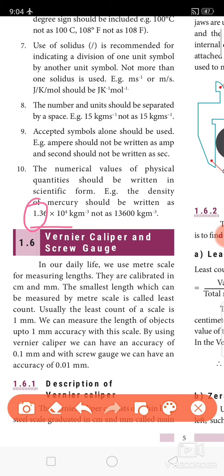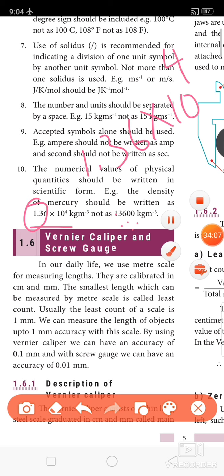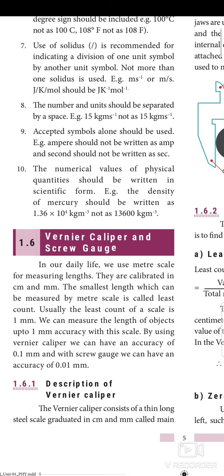For everything, we try to write one whole number first. So 1.36 into 10 to the power 4 kilogram meter power minus 3. I hope you all understand up to this.